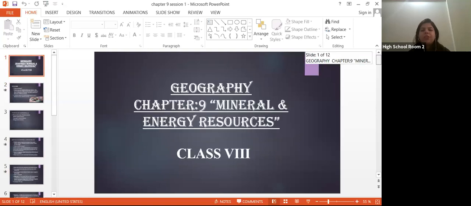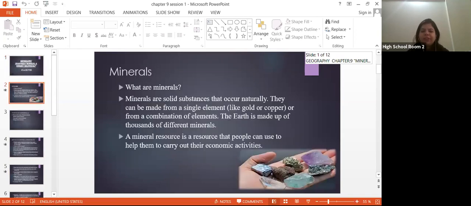Okay, class, this is chapter number 9, mineral and energy resources that we were doing, right? And we have already completed this chapter. Which topics have we covered? Minerals: we have discussed what minerals are. We all know these are solid substances that occur naturally. One element can be a mineral, or 2 or 3 elements when they combine together form a mineral.